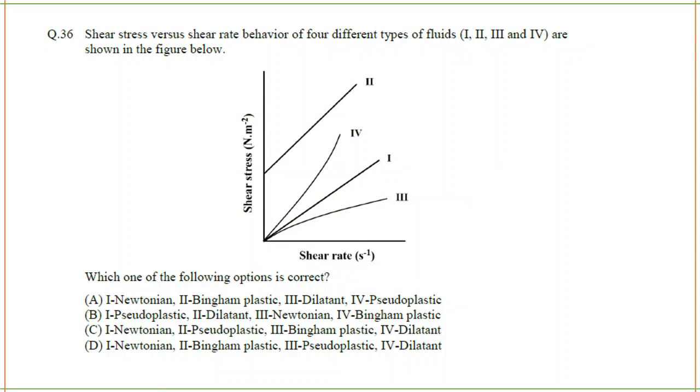Next question. Shear stress versus shear rate behavior of 4 different types of fluids, 1, 2, 3, 4, are shown in the figure below. Which of the following options is correct? This is basically a question from your chemical engineering part. You do not have to know this in depth, but you should know what each of these curves means. So I've got a picture for you to explain this.